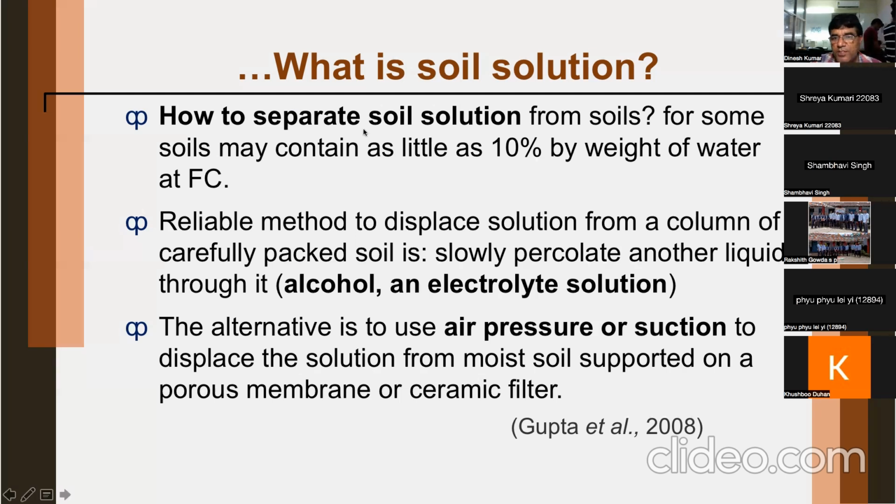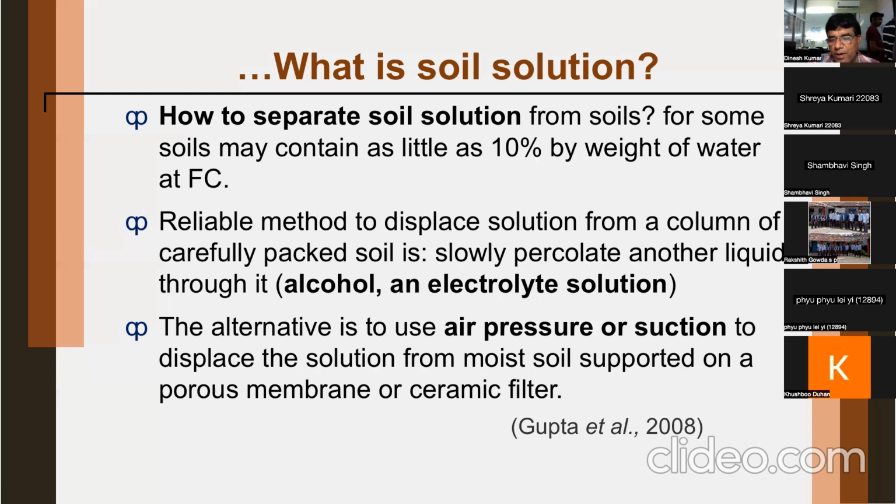A reliable method to displace solution from a column, meaning how to push or remove the soil solution from the soil column, is to take carefully packed soil and slowly percolate another liquid through it. In practice, people use alcohol or an electrolyte solution. You pour one of them into a soil column, and the soil solution will go down and can be collected on the bottom side.